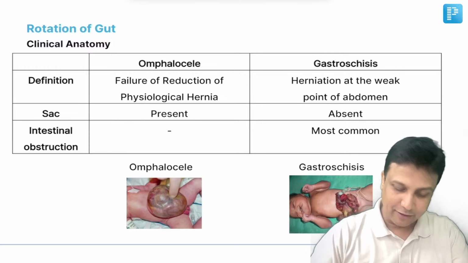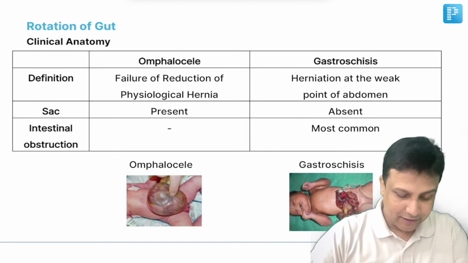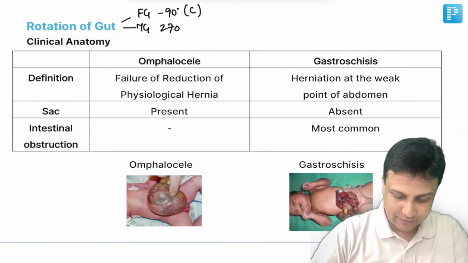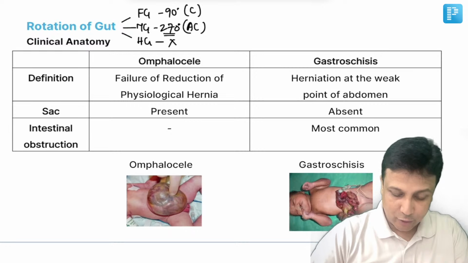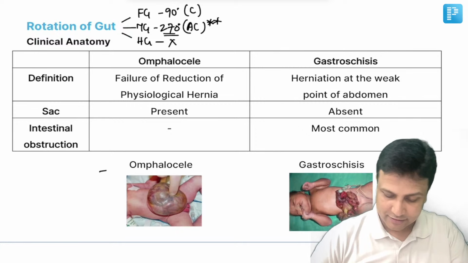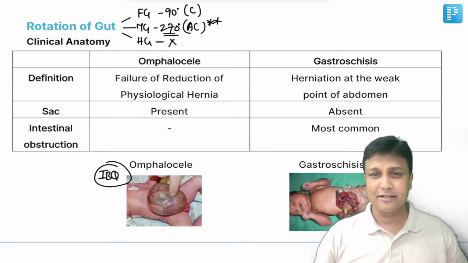Now welcome to rotation of gut. Another very important topic for your NEET PG exam, a hot favorite topic I should say. First of all, you should know that foregut is going to rotate 90 degrees, of course in clockwise direction. Midgut is going to rotate 270 degrees in anti-clockwise direction, and hindgut will not rotate. Now about the midgut rotation, many times they have asked the question in your NEET PG exam, and recently an image-based question was given. Let us discuss everything here.